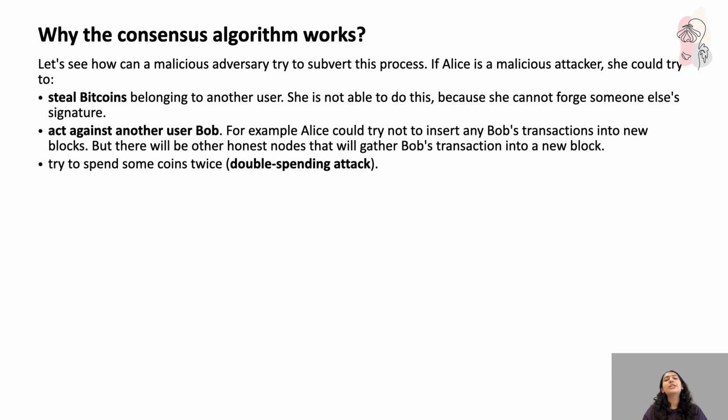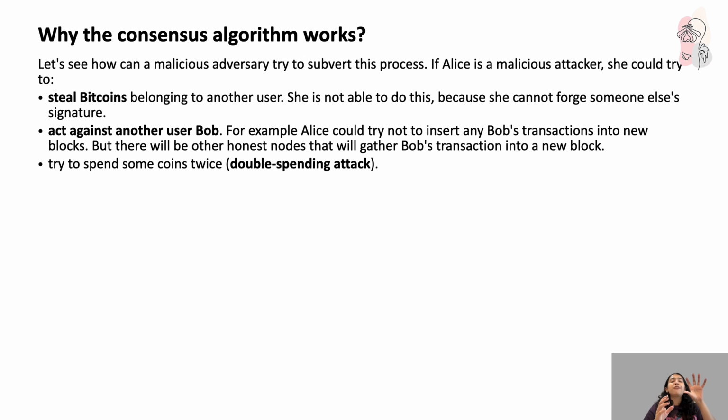So let's see how a malicious adversary could try to subvert this process. We will just have to now think like an attacker. So what can I, as an attacker, say Alice, try to do to cheat the system? First thing I can do is steal the bitcoins that belong to another user. She's not able to do this because she cannot forge someone else's signature.